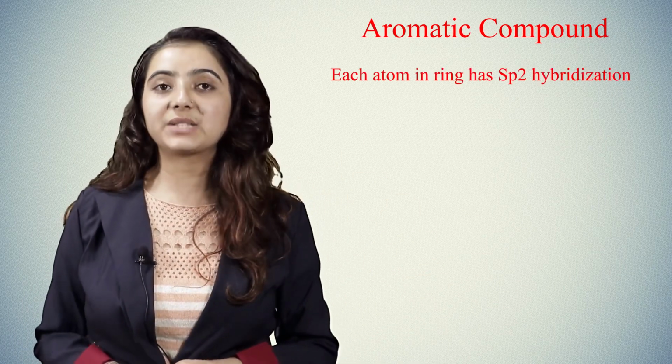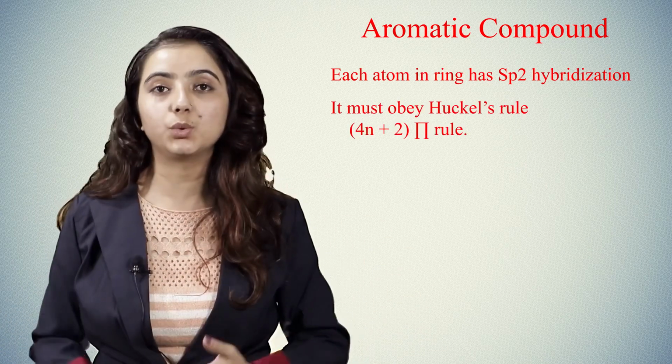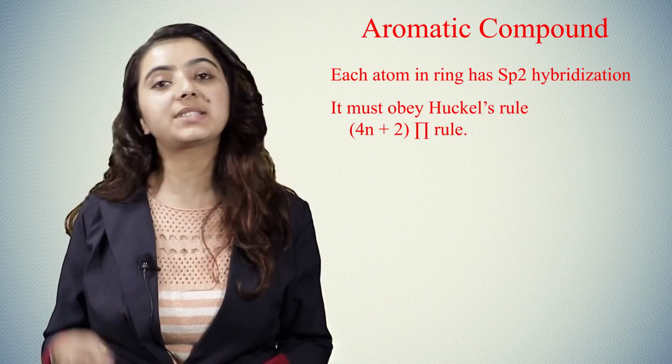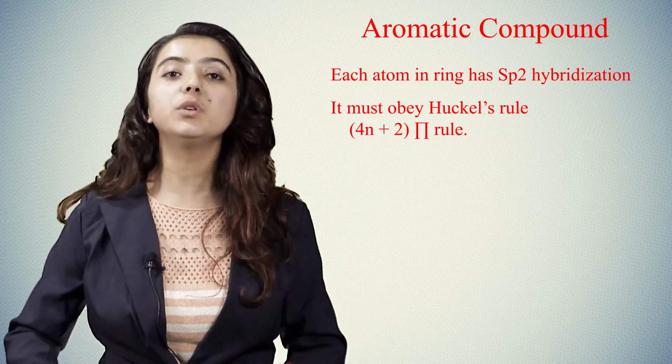Those compounds which are flat, planar in structure, with alternating double and single bonds are aromatic compounds. But this is not the only requirement for a compound to be aromatic; there are other requirements too. Each carbon has sp2 hybridization and it must obey Huckel's rule. Huckel's rule is the 4n plus 2 pi electron rule, where n equals 0, 1, 2, 3, 4, and so on.